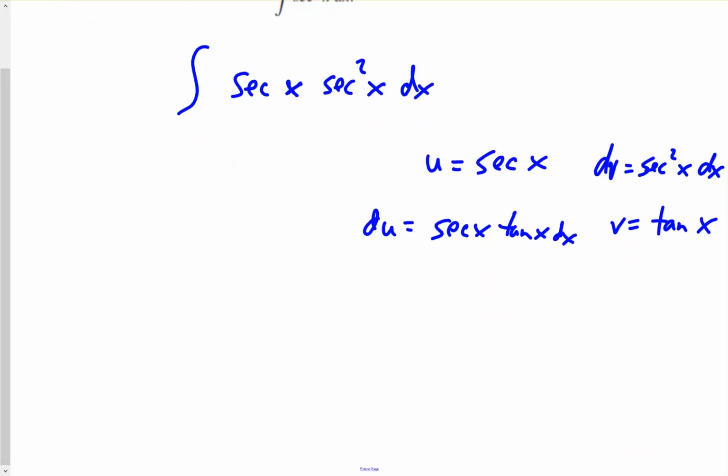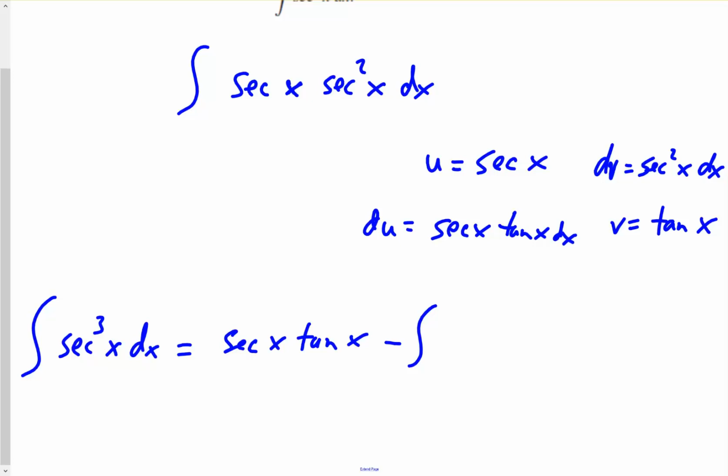Let's put it this way: integral of secant cubed x dx equals secant x tangent x minus integral of v du, so tangent x times secant x tangent x dx.